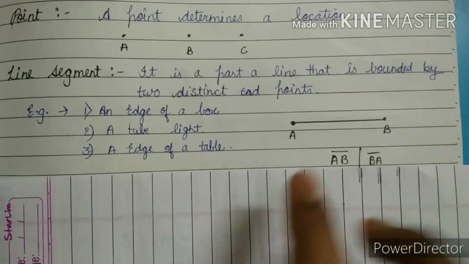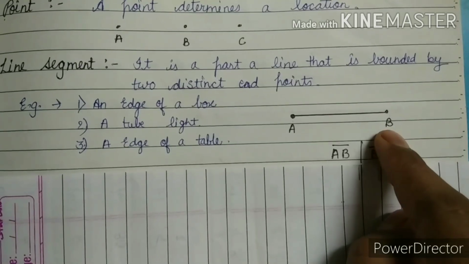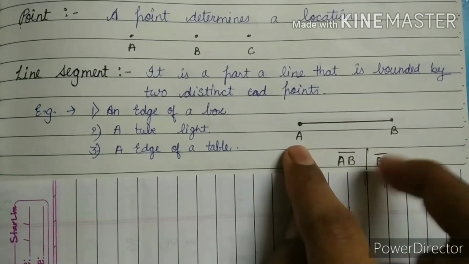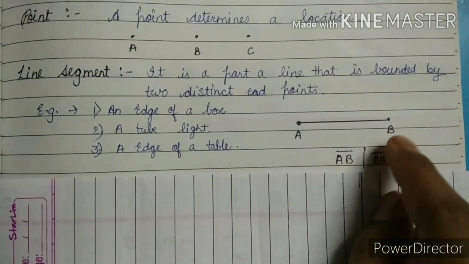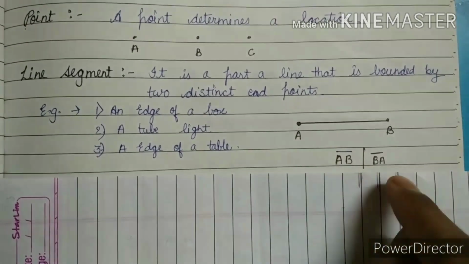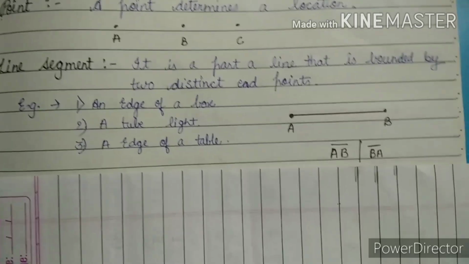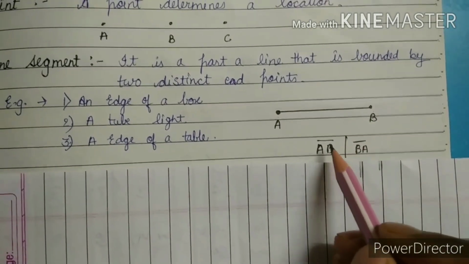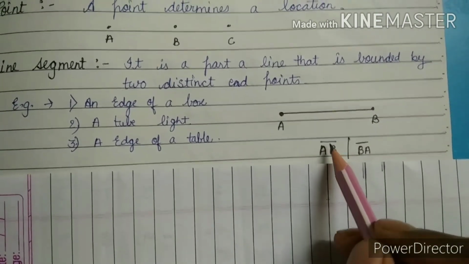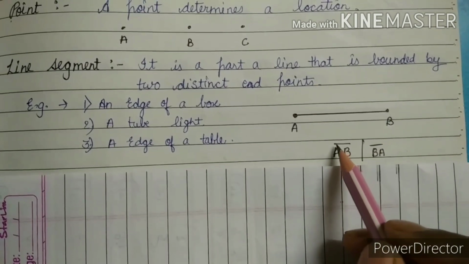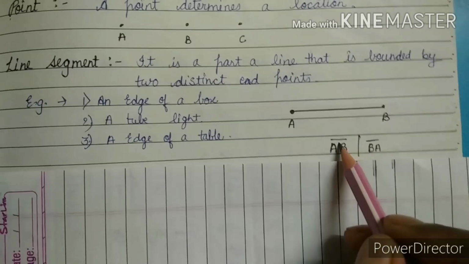As you can see here, I drew one line whose one endpoint is A and the other endpoint is B. If A is starting, then B is ending. I wrote AB here, and if B is starting, then A is the ending point. So we have line segment AB and line segment BA. When you look properly, I did not draw anything at the endpoints of the line on AB. I simply drew a line. So when we have a simple line like this, AB denotes the line segment.